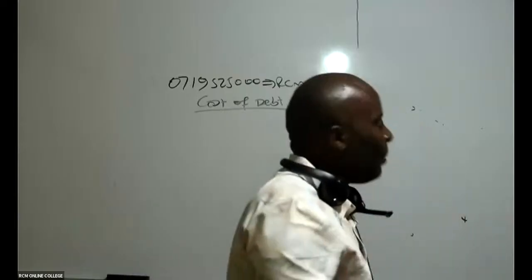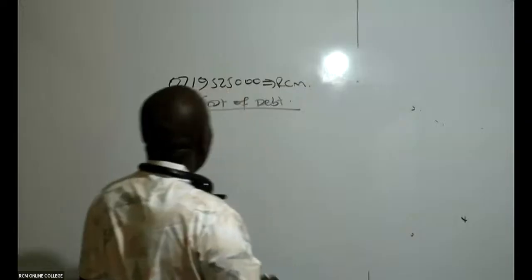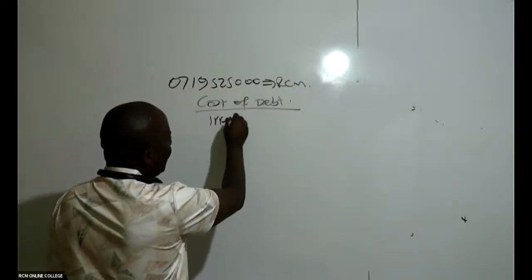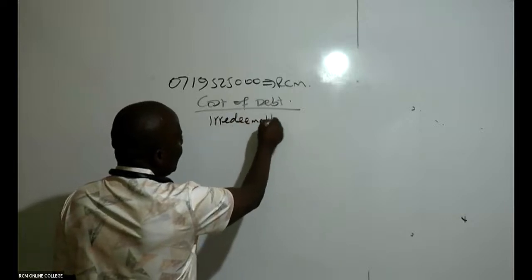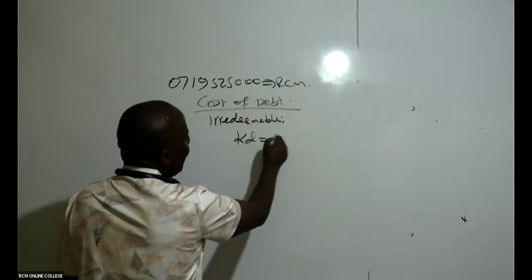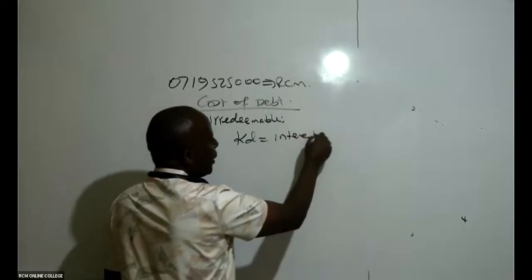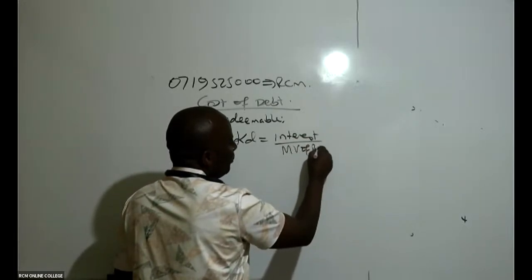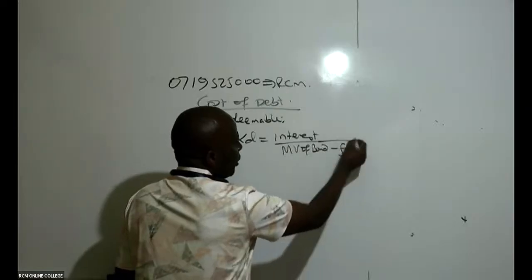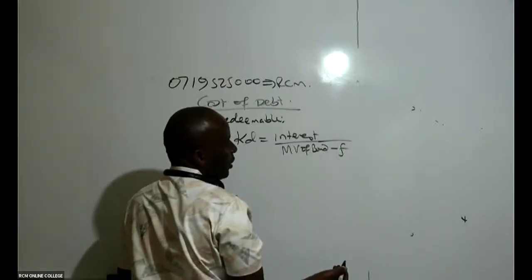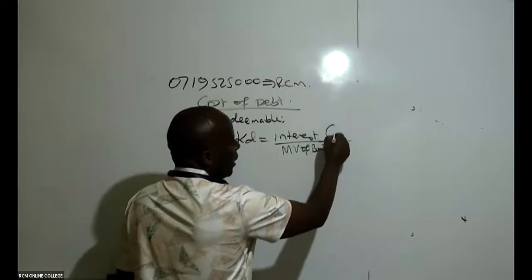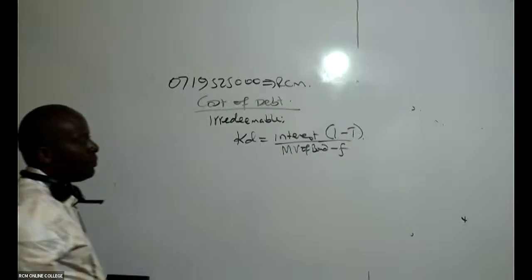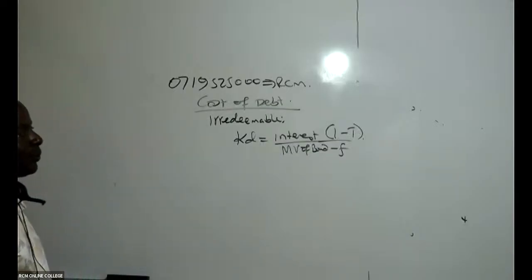Because if it is irredeemable, what I will do, I will simply come and get my Kd. My Kd is very easy. I will take the interest, divide this by your market value of bond, minus any flotation cost if there is. And this interest must be after what? After tax. The interest there must be after tax.